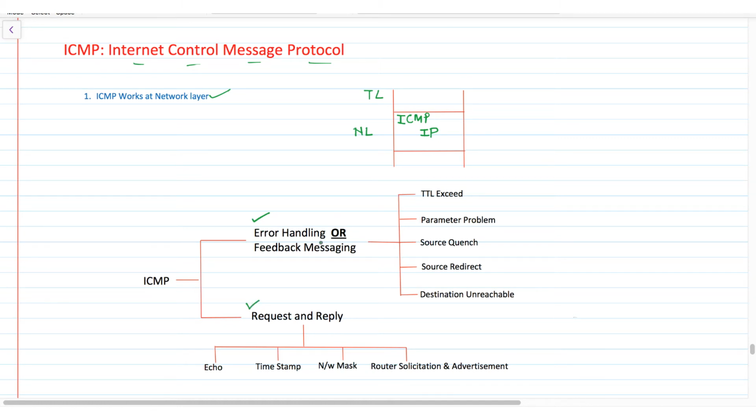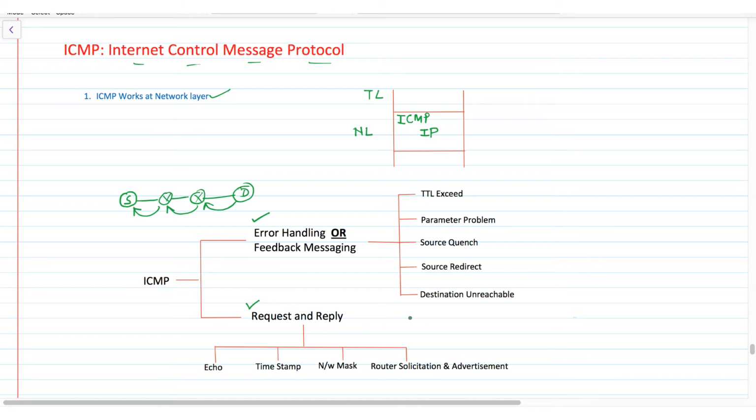Error handling or feedback messaging is when we have a source connected through two routers to a destination. If something is wrong, we are going to receive this ICMP packet. That is error handling.